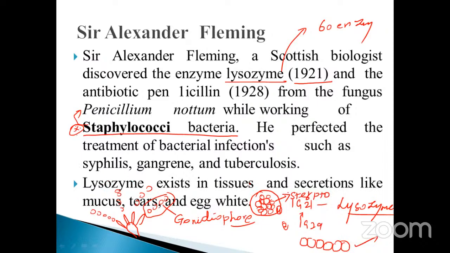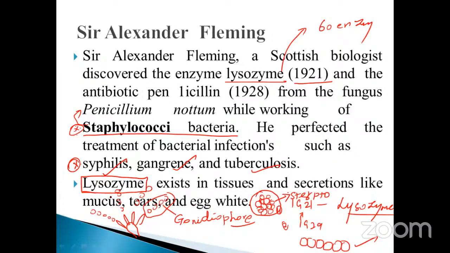That is very, very important. He prepared the treatment for bacterial infections such as syphilis, gangrene, and tuberculosis. Okay, this is very, very important, my dear. Lysozyme exists in tissues and secretions like mucus, tears, and egg. So egg white. Let's note it down, my dear students.